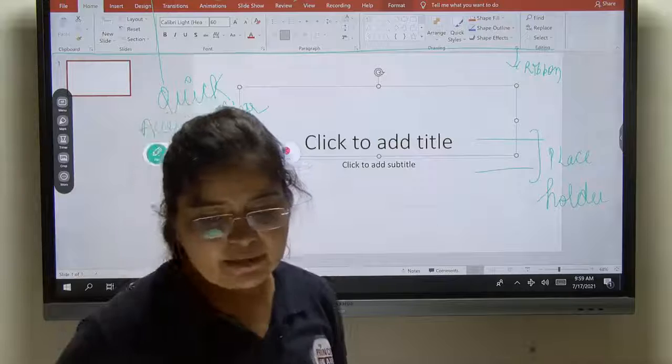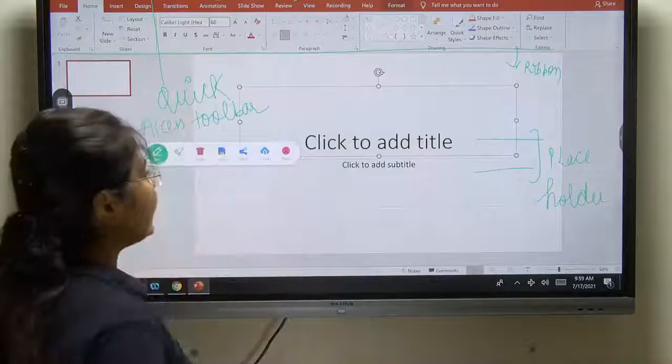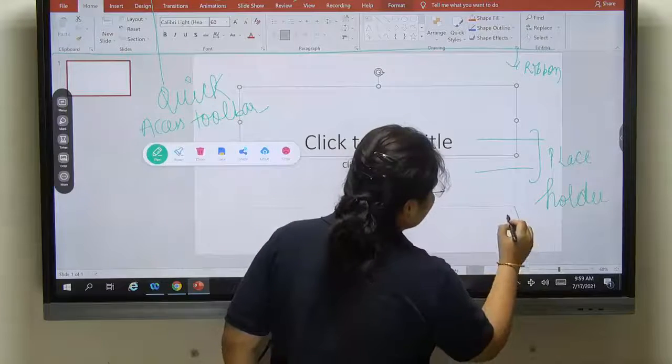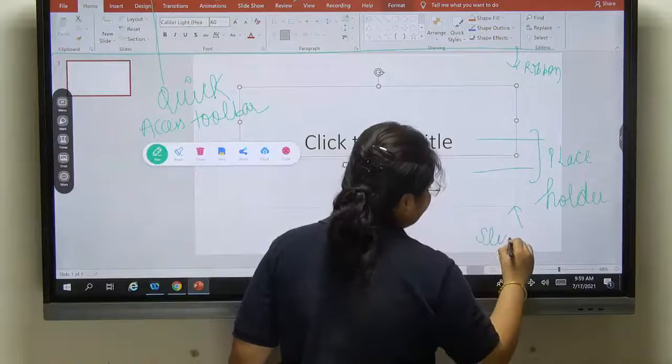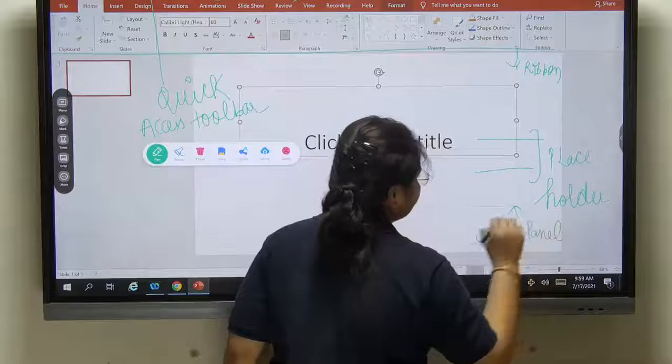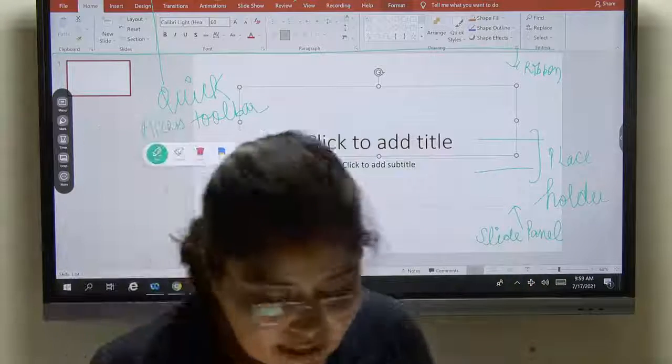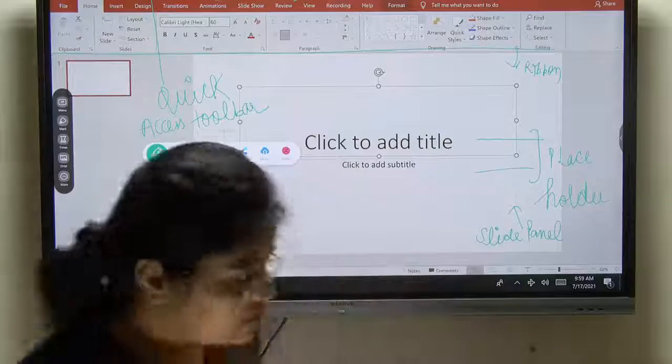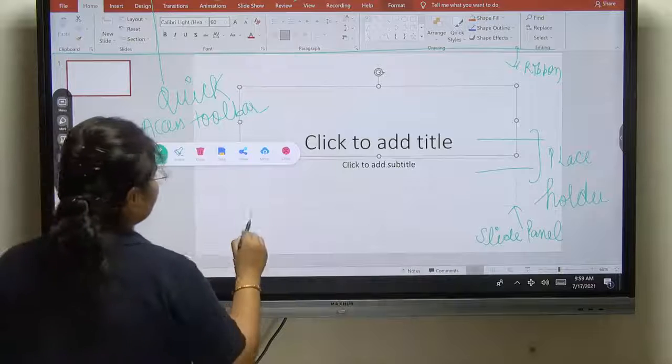This is your placeholder. Next we have the slide panel. So this is your slide panel. Next we have the Notes Panel. As you can see here, this is your Notes Panel.